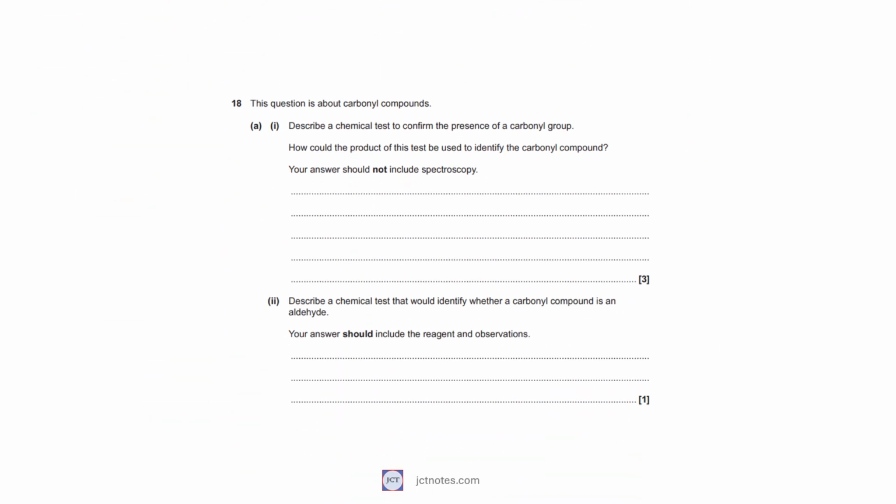Question 18 is about carbonyl compounds. In part A, we have 2 questions. In the first question, we are asked to describe a chemical test to confirm the presence of a carbonyl group and how the product of this test could be used to identify the carbonyl compound. We are not allowed to include spectroscopy.